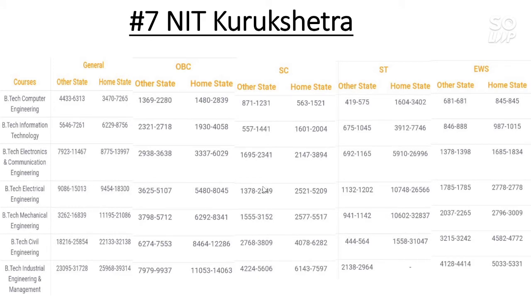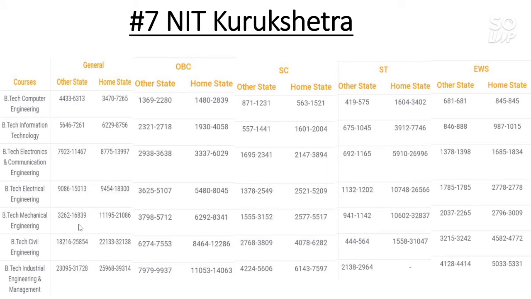Now for SC category the other state cutoff is 2500 and for home state cutoff is 5200. For ST category the cutoff for other state is 1200 and for home state it is almost 27,000. Now for EWS category there is no reserved seat for this branch.